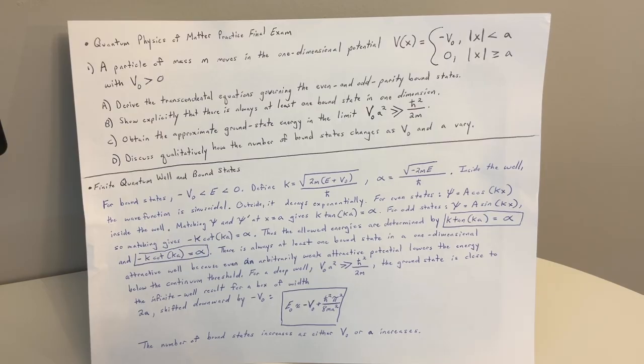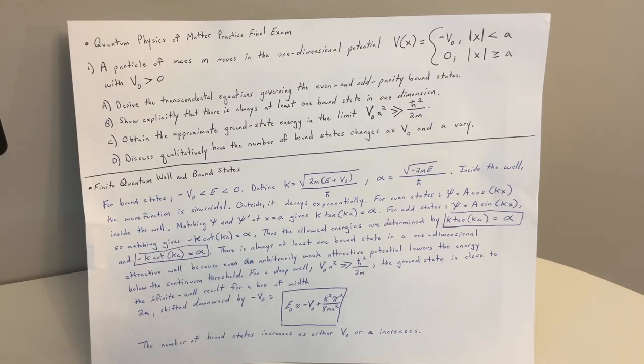For odd states, psi equals A sine of kx. So matching here, we'll keep this in terms of k. It gives negative k cotangent of ka equals alpha. Thus, the allowed energies are determined by k tangent of ka equals alpha, and negative k cotangent of ka equals alpha.